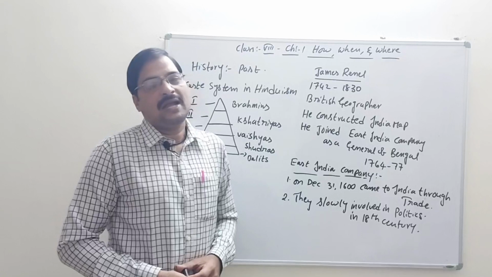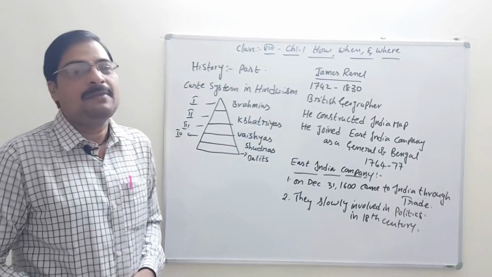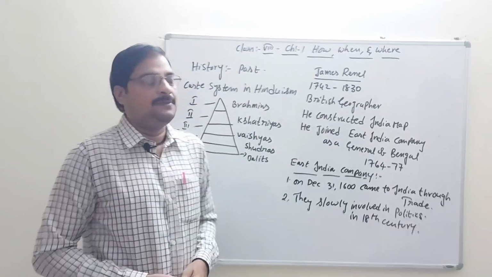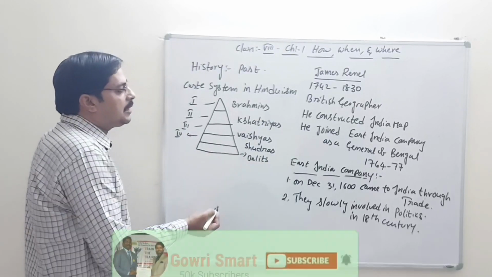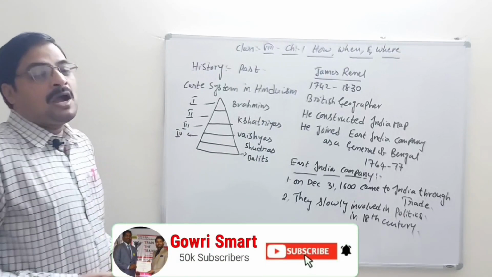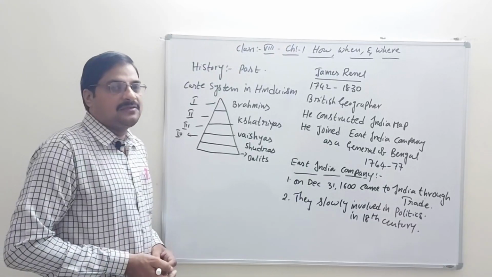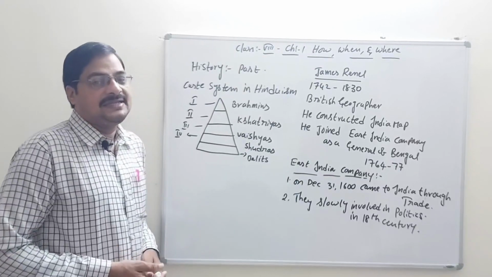Shudras and Dalits were given the same category of respect in our society. Actually, the Shudras are in the fourth category. They were treated as untouchables, and Dalits also. Dalits were the people who lived in the outskirts of the cities only.